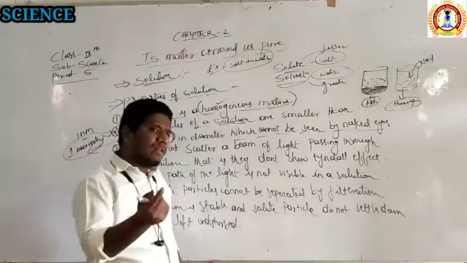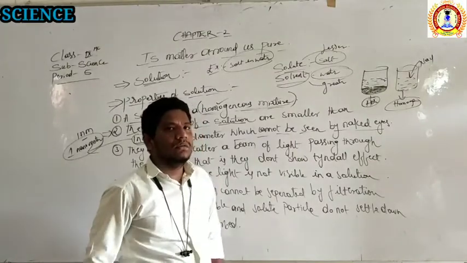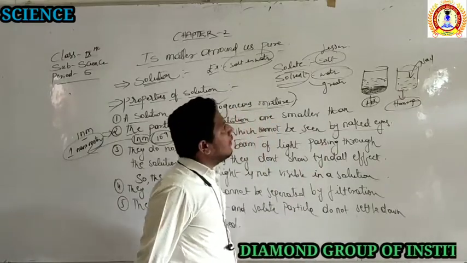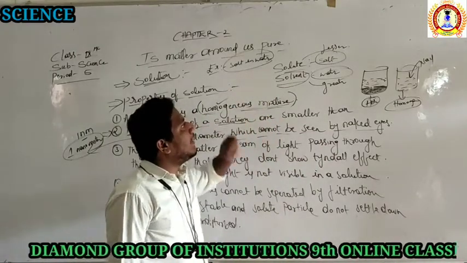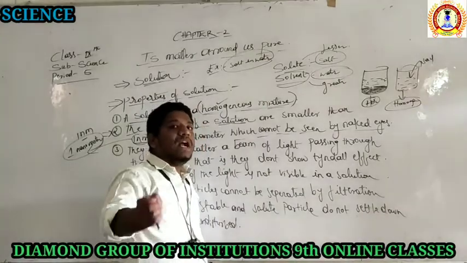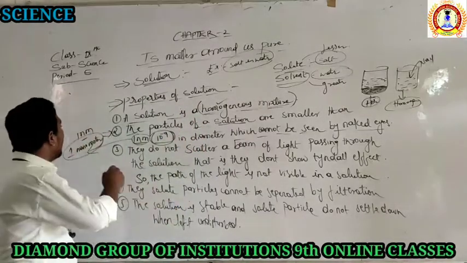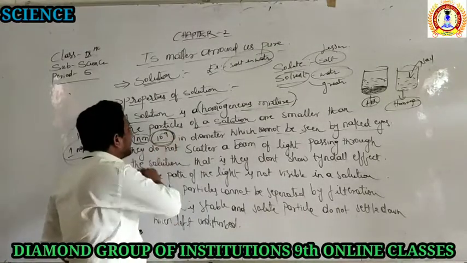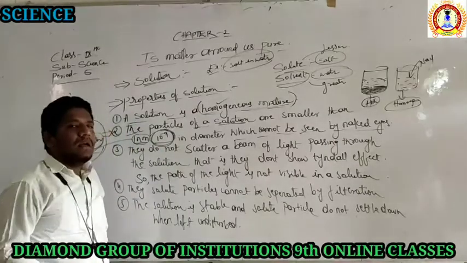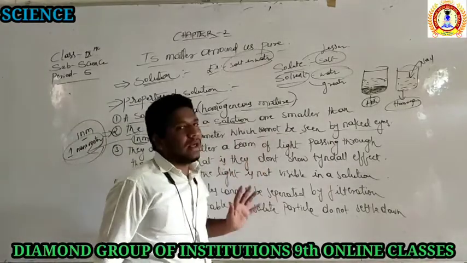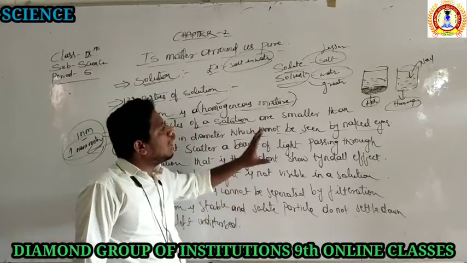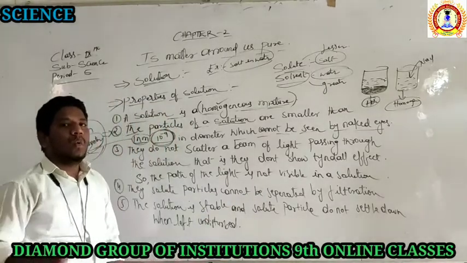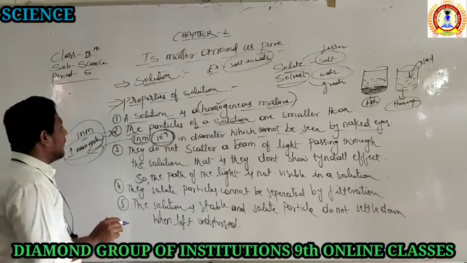Means, sir, why we cannot see the salt particles when they are mixed with the water? Why is it not possible? Why do we see the sand particles in the water, and why are the salt particles not visible in the water? Because the diameter of those salt particles is around 1 nanometer. They are very small, up to 10 to the power of minus 9 in diameter. They are that small, we cannot see them with our naked eyes. Means without using any gadget, we cannot see those particles in the solution because they are 1 nanometer or smaller in diameter. That is the second property.